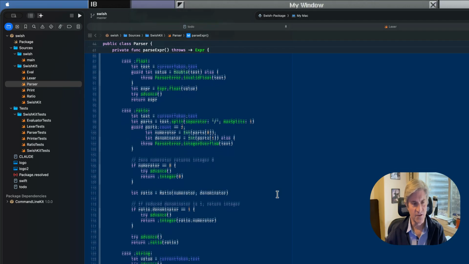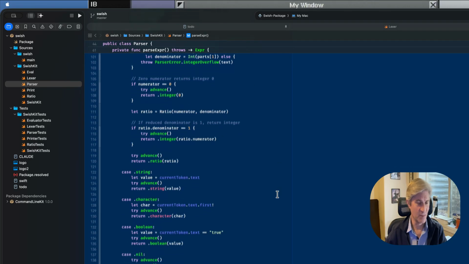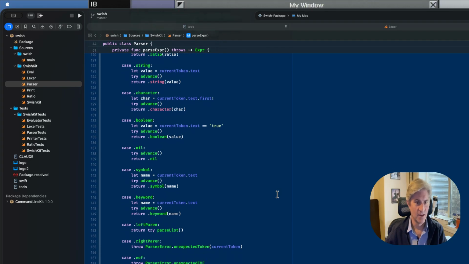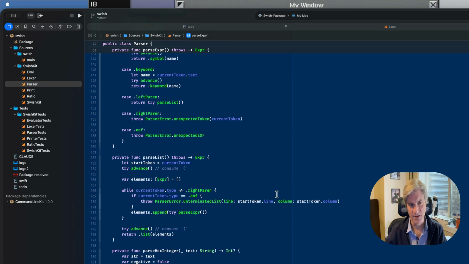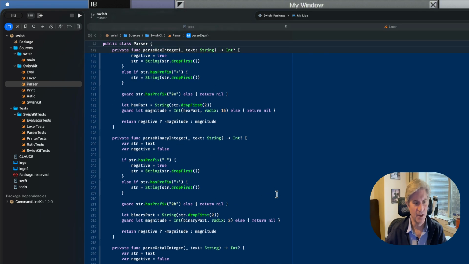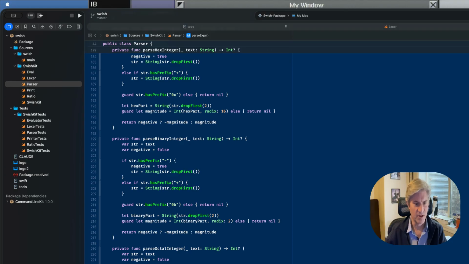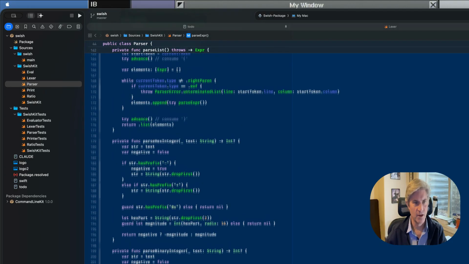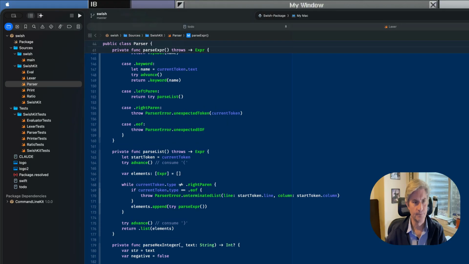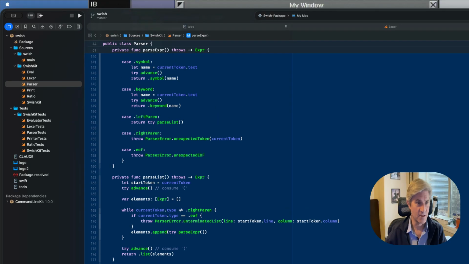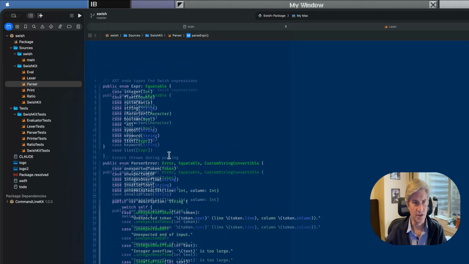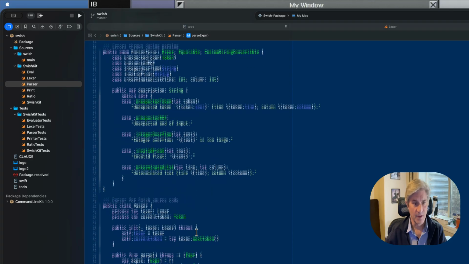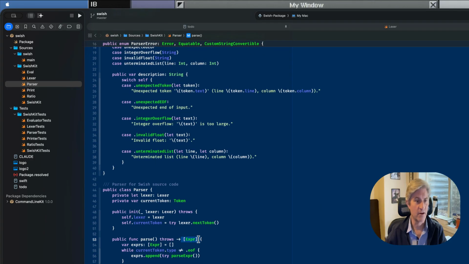Again, these are things that if you were writing by hand, you would do the same thing. So here we are parsing lists, parsing hex integers, parsing binary integers. Advance just means go give me the next token. That's that. So the next step is the parser returns this array of expressions, our AST. That will get handled.